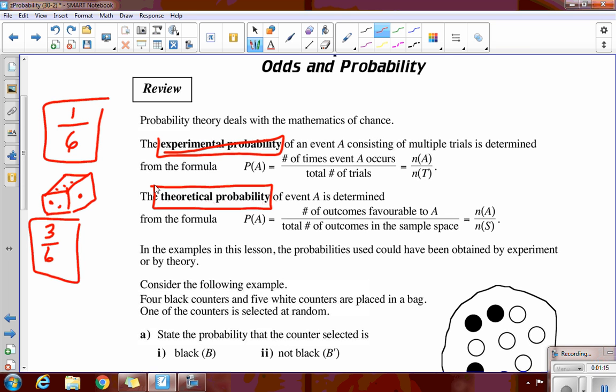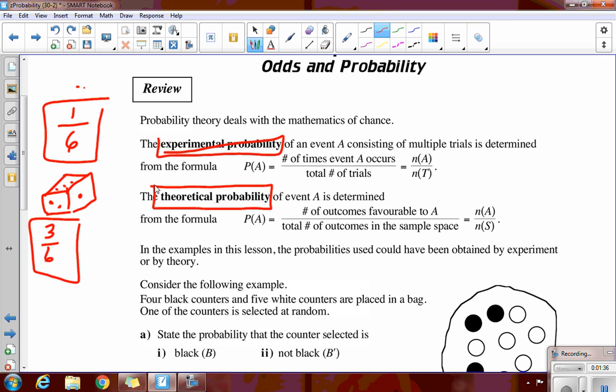Like flipping a coin. I can give you a coin and say, flip it. What's the probability of getting tails? It should be 1 out of 2. But if I gave you the coin and you flipped it once and it lands on heads, your experimental probability of getting tails is 0 out of 2 because it never happened. Okay? Make sense?